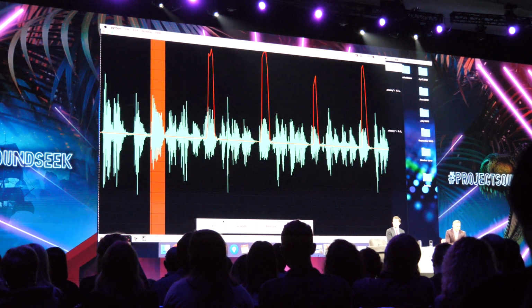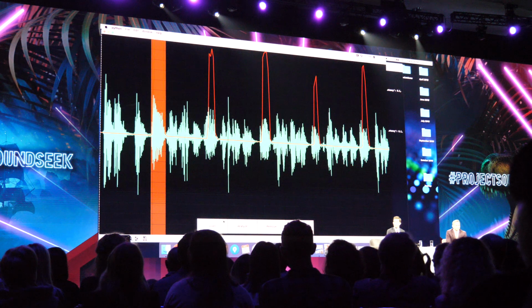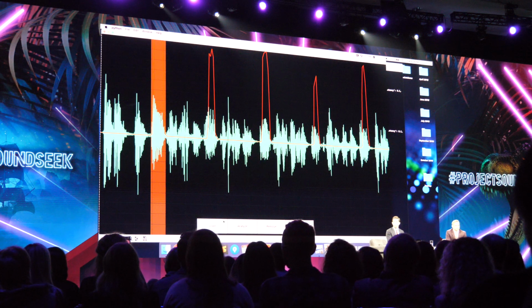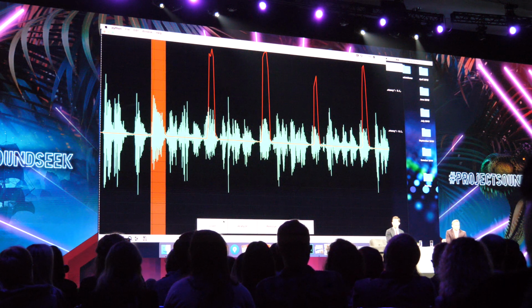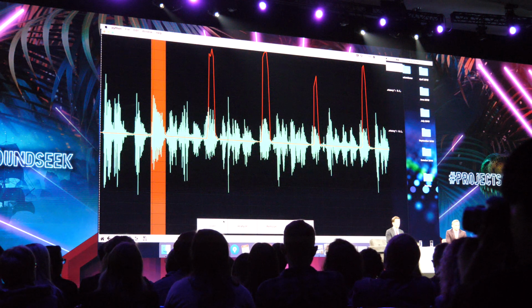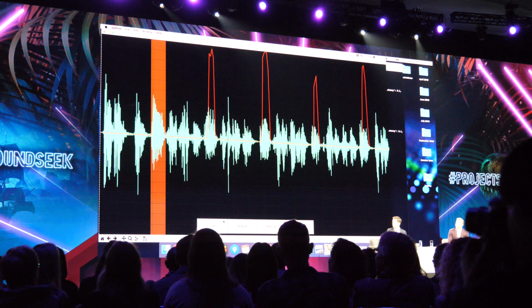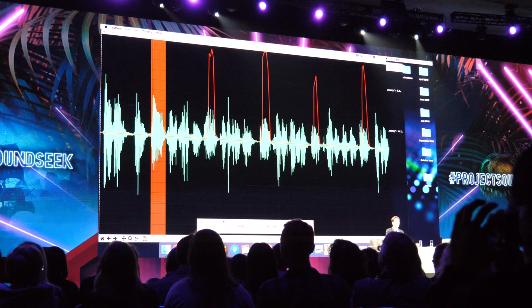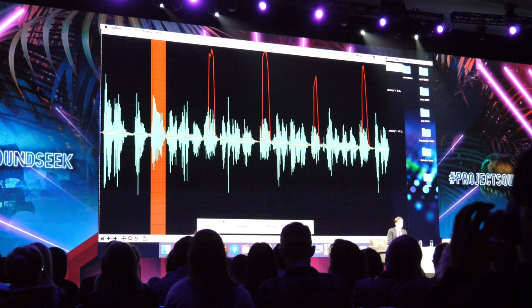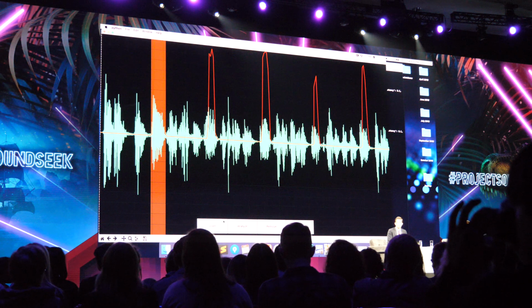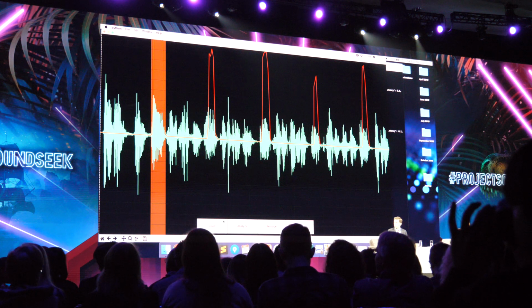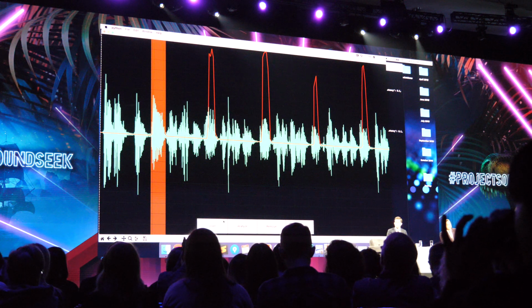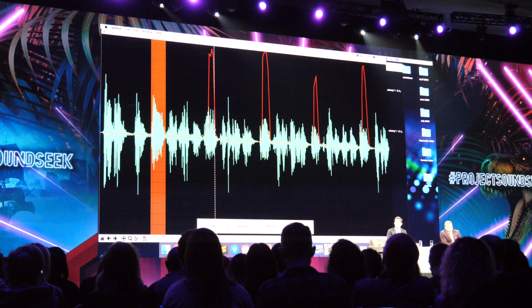Under the hood, we're using a few shots deep learning model. So we're using a deep learning model that can learn to recognize new sounds on the fly based on just a handful of user selections. So here I've given it just one selection, and it brings back these 4 red spikes representing matches. Let's listen to what SoundSeek has found.